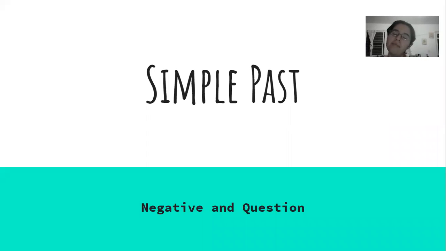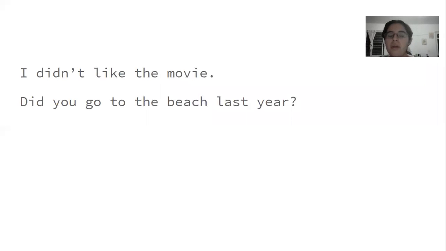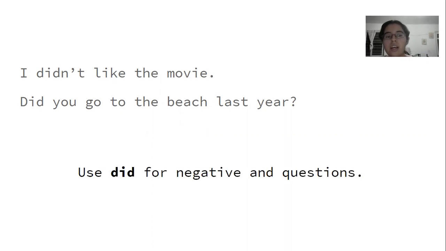Hello. This video is going to be about the simple past, its negative and question forms. So here we have two examples. It says, I didn't like the movie. And did you go to the beach last year? So as we can see, we use did for both negative and questions. So did here and did here. In the negative, we use did not or didn't. And in questions, did before the subject.